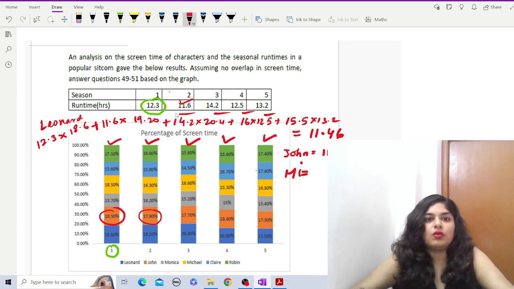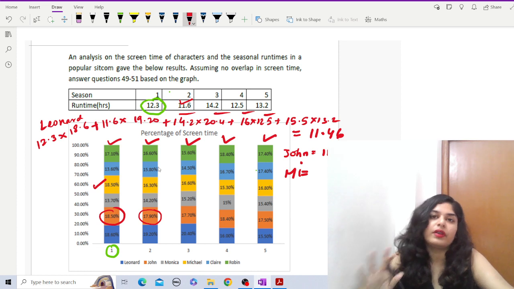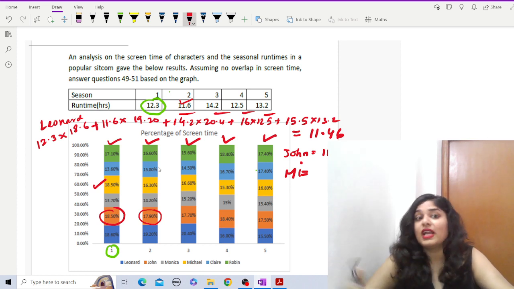Again, for Michael, I'm just writing MI for Michael and I will write MO for Monica. Now again, where is our Michael? Yeah, this is Michael. Why haven't I taken Monica? Because in the options out of which we have to select, Monica is not given. So of course only 4 characters are given in the options, so definitely our answer will be out of those 4. We will just calculate for the 4 and not waste our time calculating all.